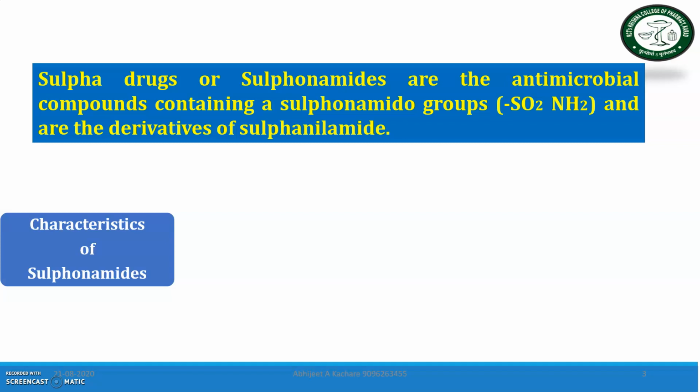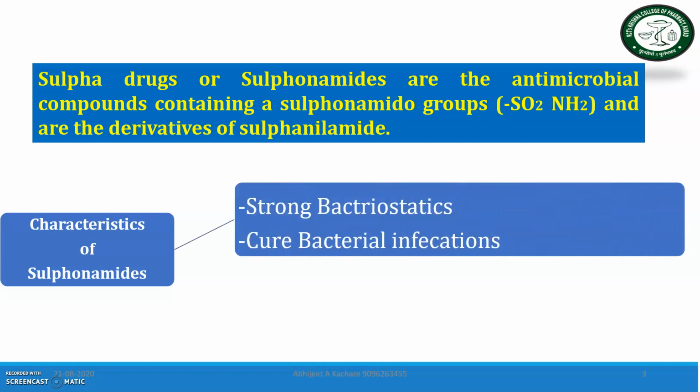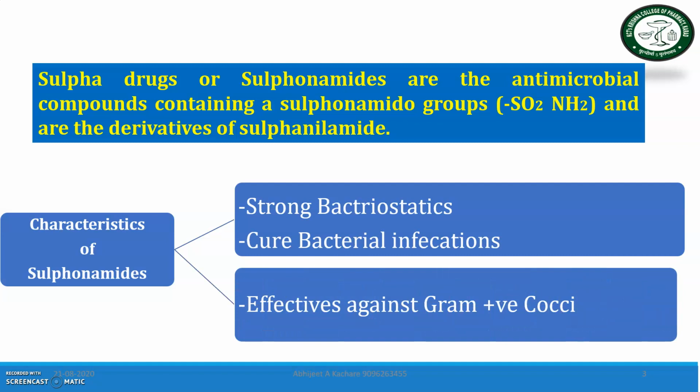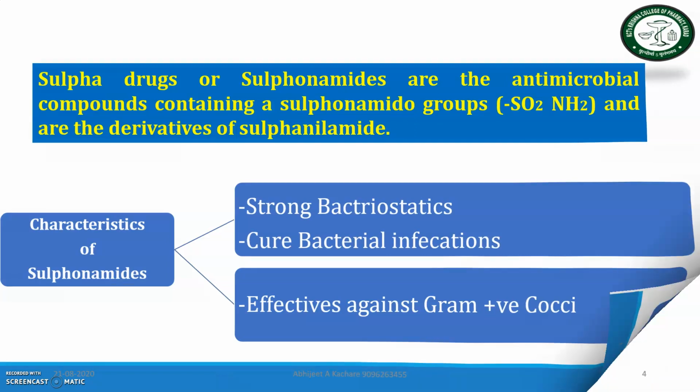What are the characteristics of sulfa drugs? Sulfonamides have strong bacteriostatic activity and cure various bacterial infections. They are also effective against different types of gram-positive cocci. These are the important characteristics of sulfa drugs.